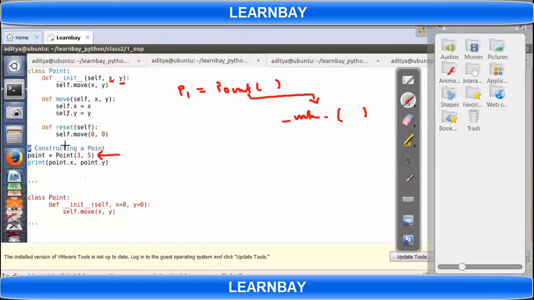So when I'm writing this line Point(3, 5), it will first create an object point and it will call this init function with 3 and 5 as arguments.